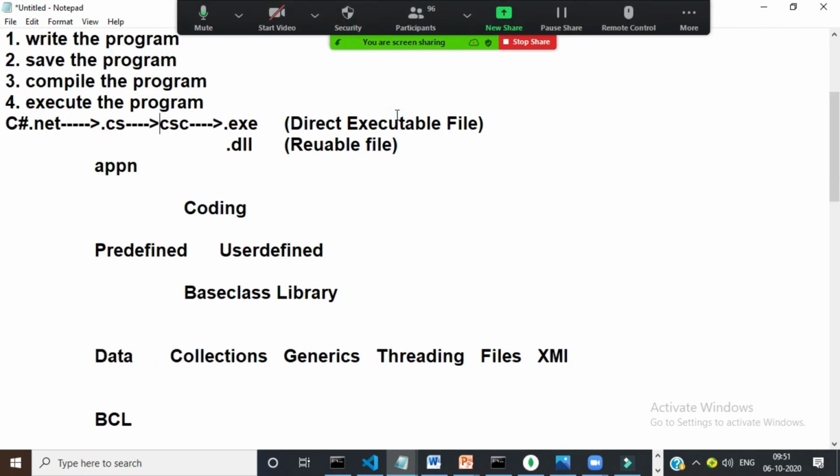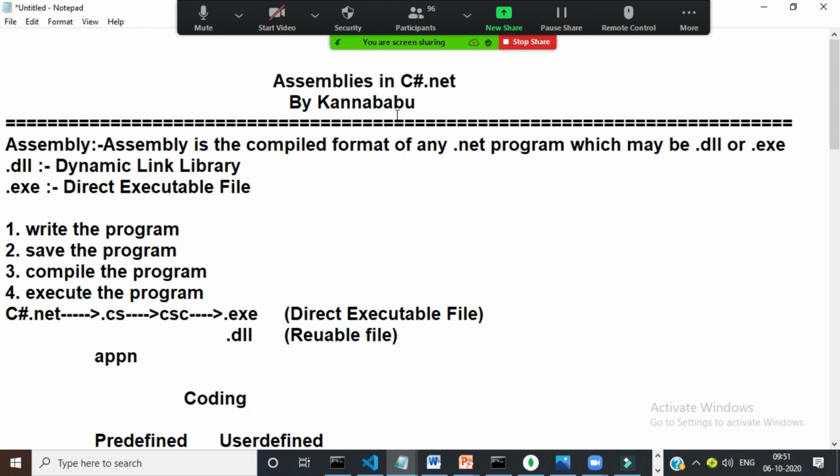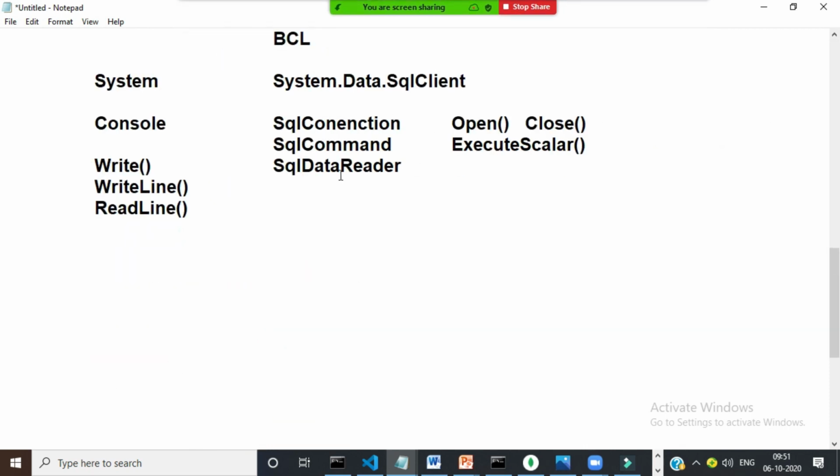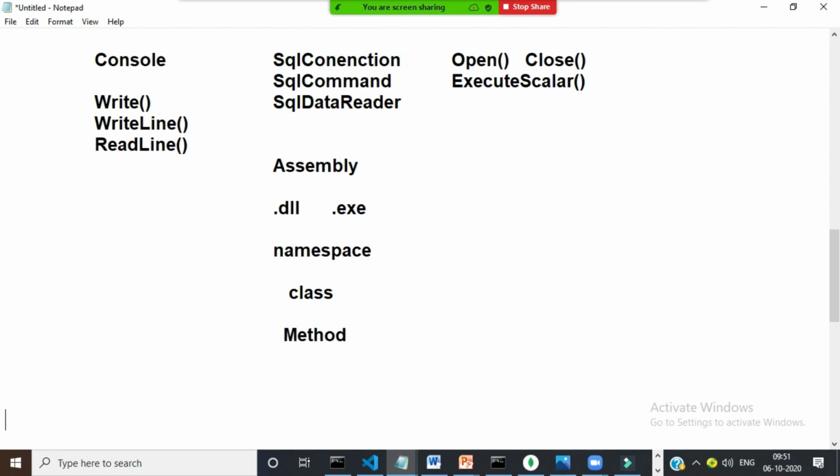So an assembly is the compiled format of any .NET program, which may be a .dll or .exe.